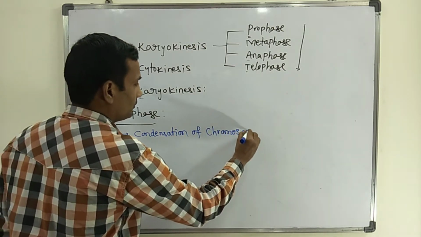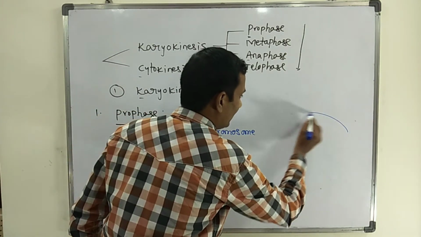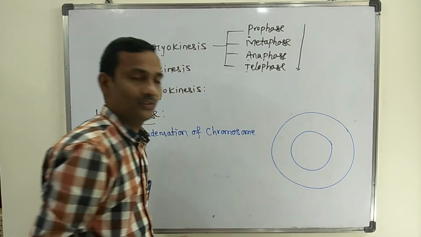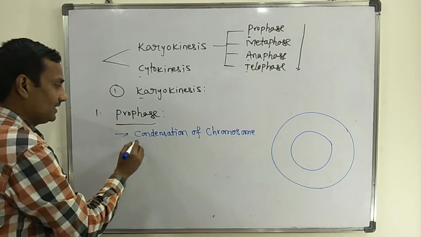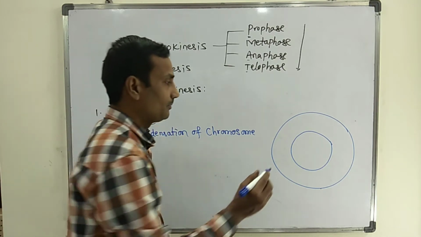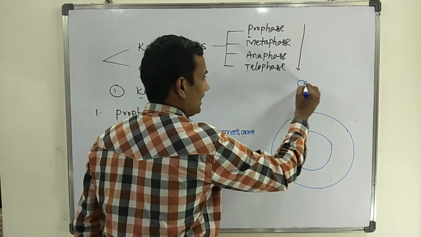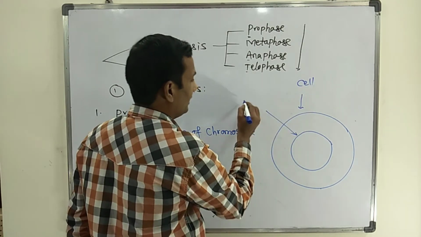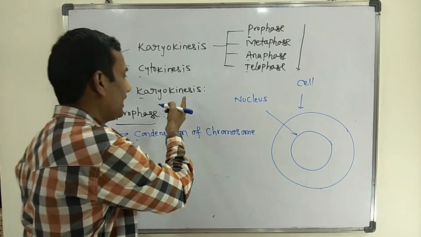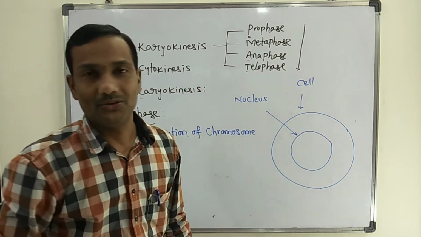So chromosomes become short. For example, consider a cell, and inside the cell the nucleus is there. During prophase, there is condensation and shortening of chromosomes. Since this is karyokinesis, the major events occur inside the nucleus.